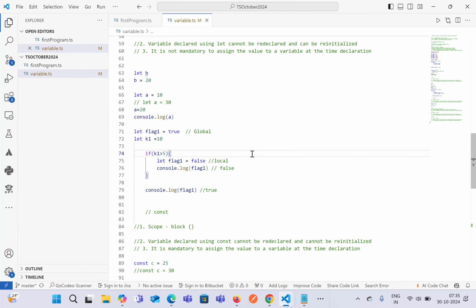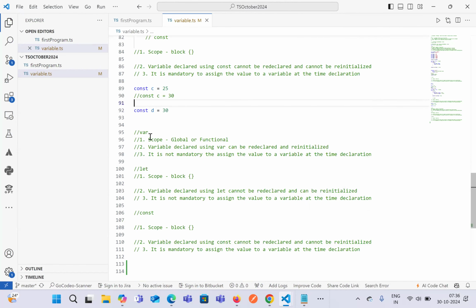Okay. So in our previous session, we talked about what is a variable, what are the different ways in which we can declare a variable, and what is the difference between var, let, and const keywords. So we have seen the difference between var, let, and const, where we discussed what is the scope. What is the scope of var, let, and const? So the scope of var is global or functional. Whenever you declare it inside a function, the scope will be functional.